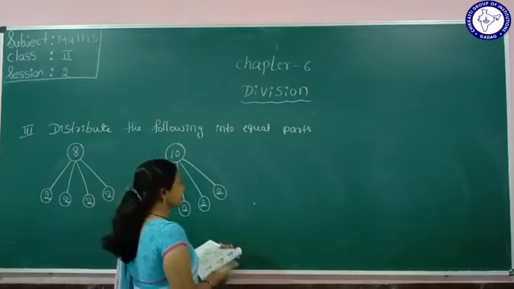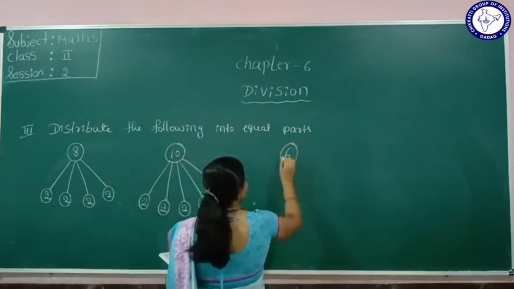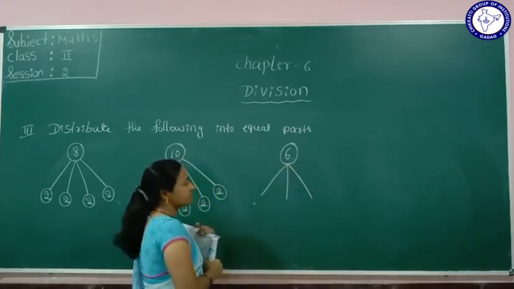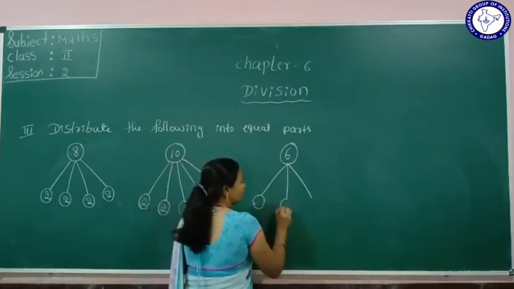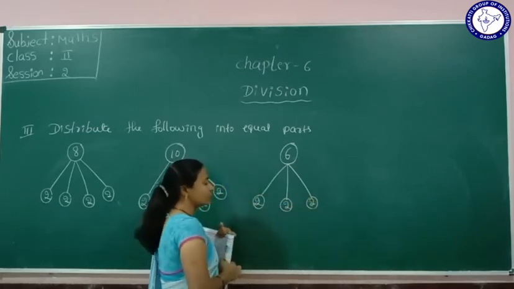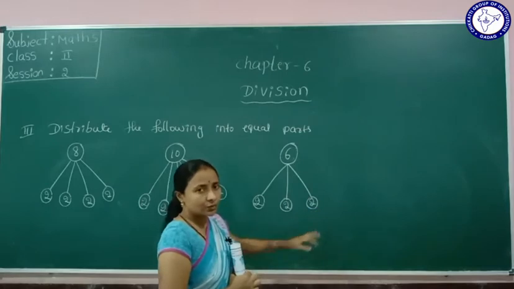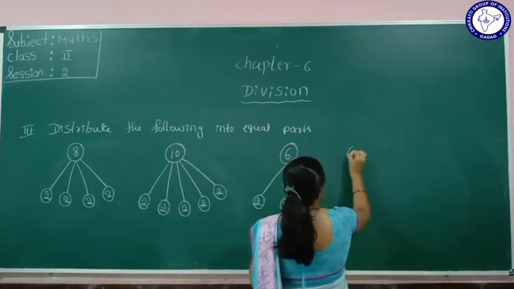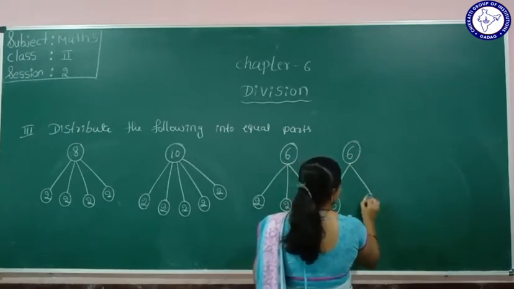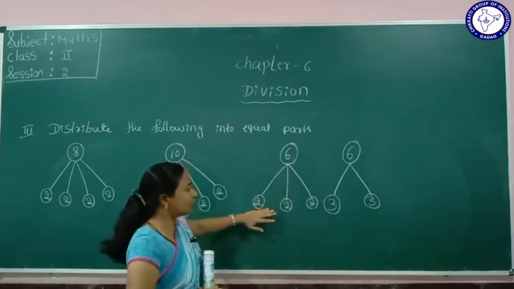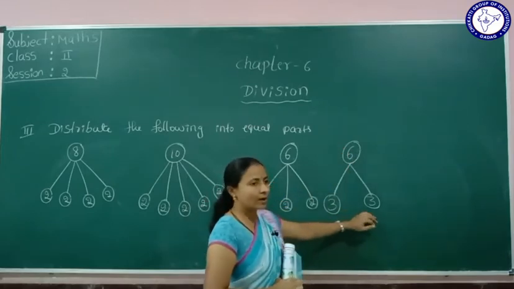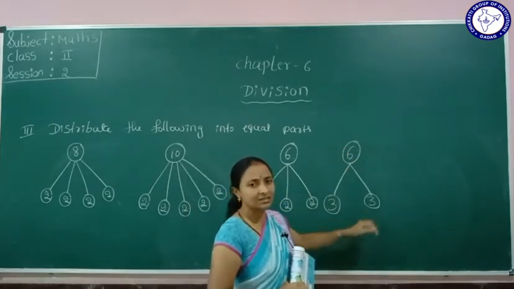So next one, 6 is given here. I'll tell you 6 is divided into 3 equal parts: 2, 2, 2. 2 plus 2 is 4, 4 plus 2 is 6. Another way, 6 is divided into 2 equal parts, like here 3 plus 3. Here 6 is divided into how many parts? Here 3 parts, 2 each. Here 6 is divided into 2 parts, so which number comes here? 3. 3 plus 3 is 6.